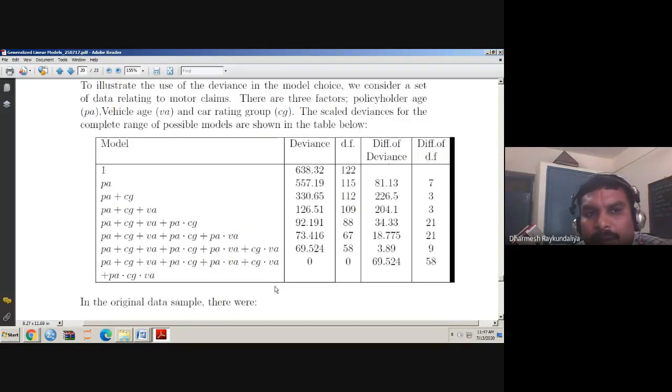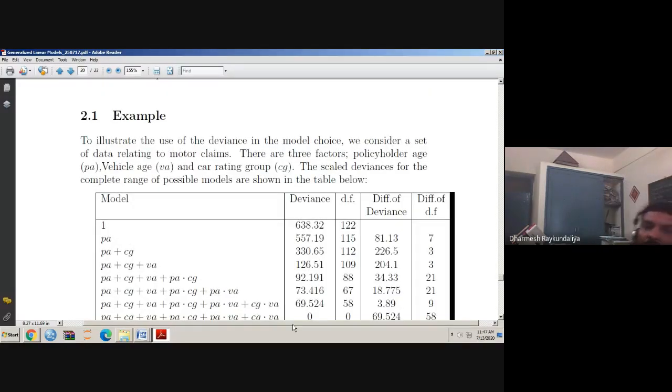So यहाँ पे suppose policyholder की age is, let us say, 18 to 25. Vehicle age is, let us say, 3 years, and car rating group is A. Then how many accidents are taking place in such a group? So let us say 100. What is the total amount of claim? Let us say 1 lakh. Then what is the average claim? So 1 lakh divided by 100, it is 1,000 per claim. So average claim is 1,000. So such a figure is given as a response.